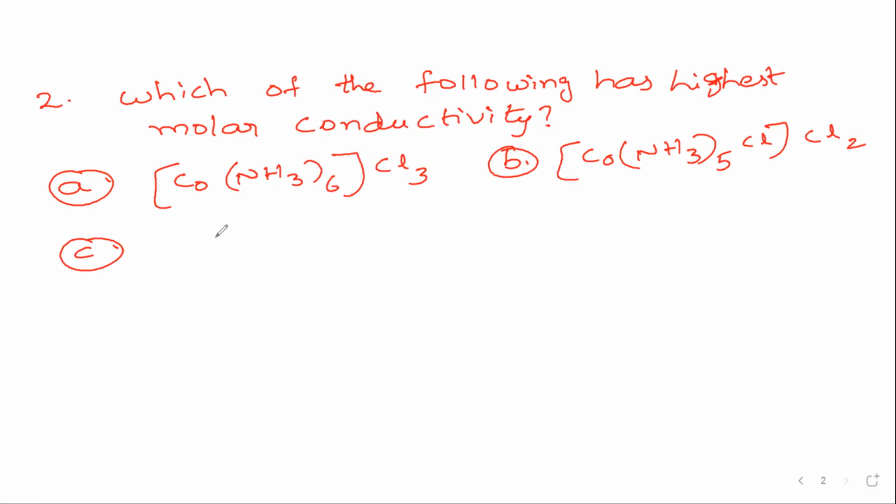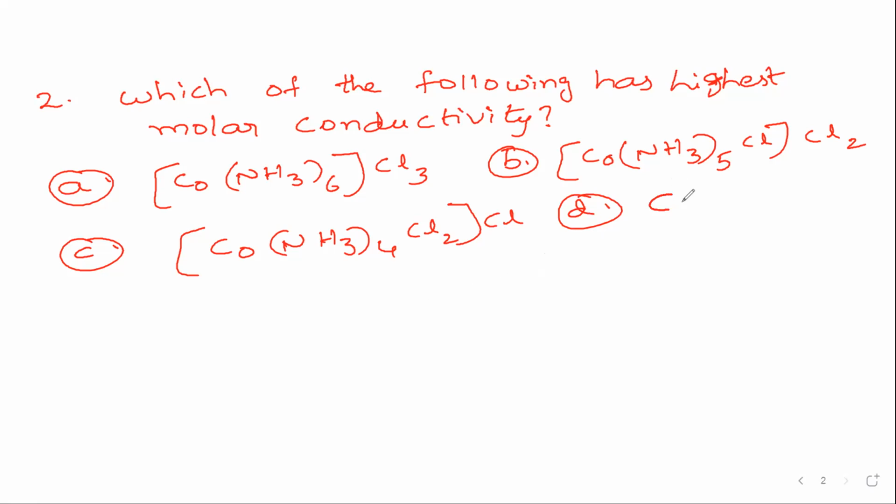Third option is [Co(NH3)4Cl2]Cl, and the fourth option is [Co(NH3)3Cl3], with Cl3 inside. Very important question. Which of the following has the highest molar conductivity?